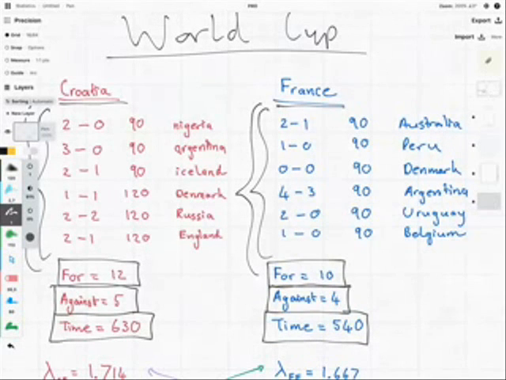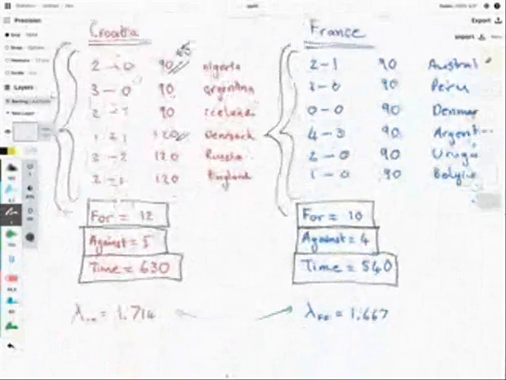Look, I have rounded down to either 90 minutes or 120. I'm not using 90 minutes plus 5 or something like that. But because I've been consistent on both teams, that shouldn't be too much of a problem.